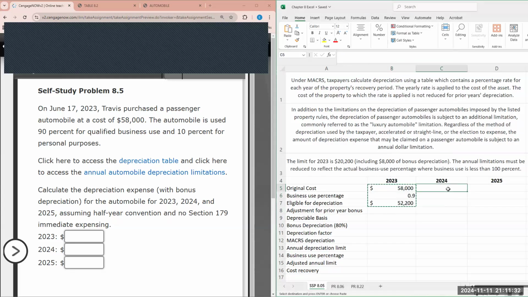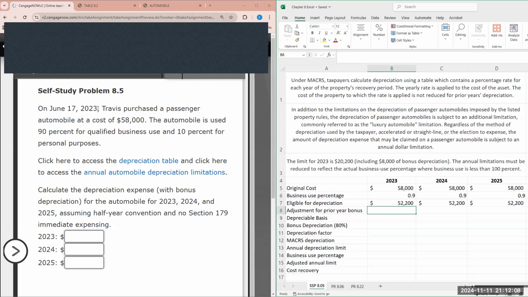This stays the same. The problem doesn't let us know anything about the business usage and the personal usage changing over time. So we assume that it's consistent. So for 2024, 2025, that information stays the same. The original cost was $58,000. It's being used 90% for business. So the amount eligible for depreciation, the amount eligible to be allocated over the recovery period is $52,200.